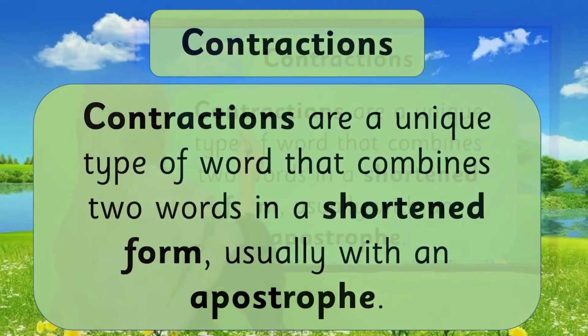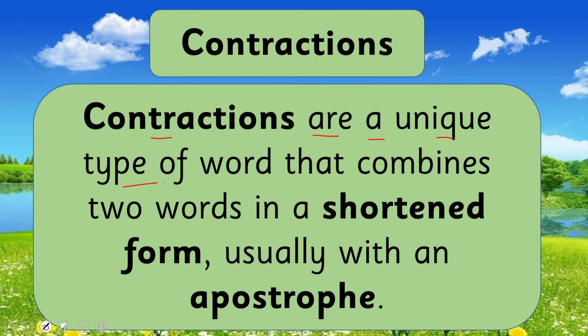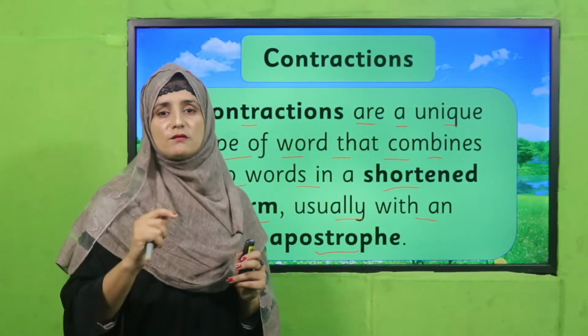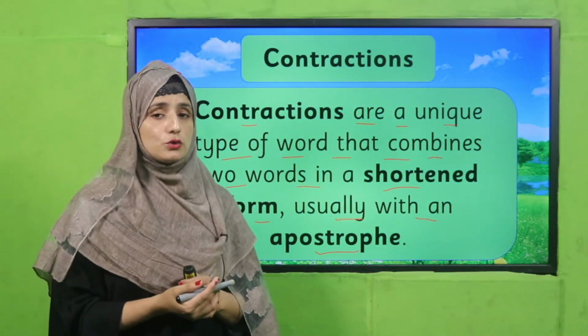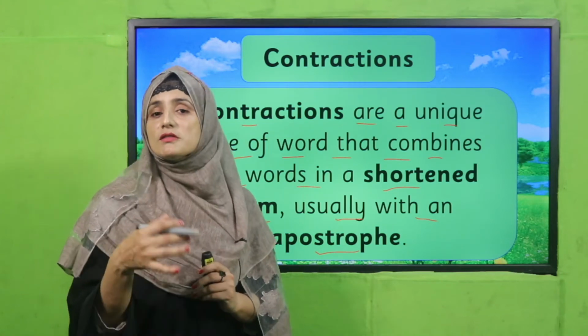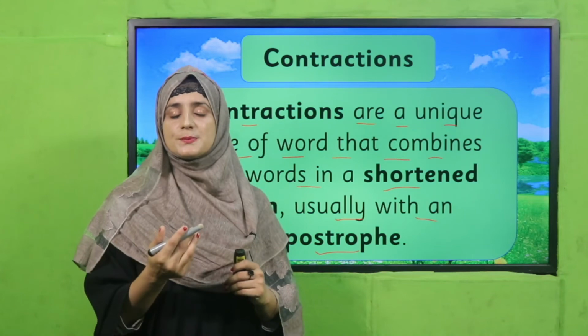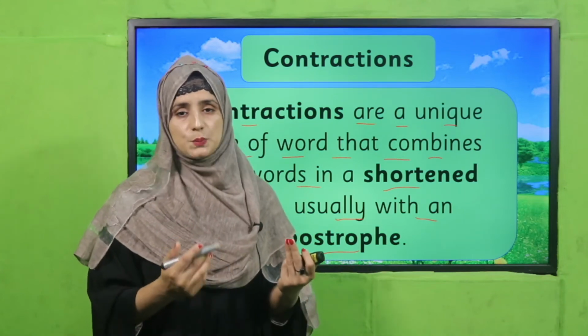Contractions. What are contractions? Contractions are a unique type of word that combines two words in a shortened form, usually with an apostrophe. Okay, a contraction is also a type of abbreviation. It means we get the forms in a short way when we want to speak. Especially we use contractions, my dear students, when we are speaking fluently. So these contractions help us to speak fluently in our speech.